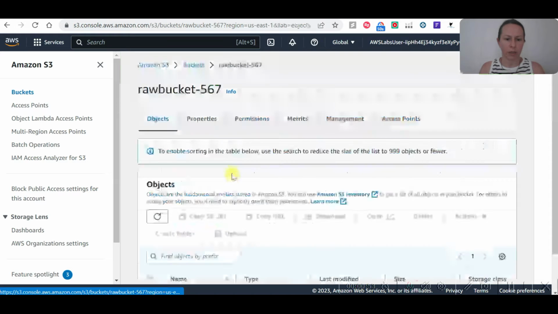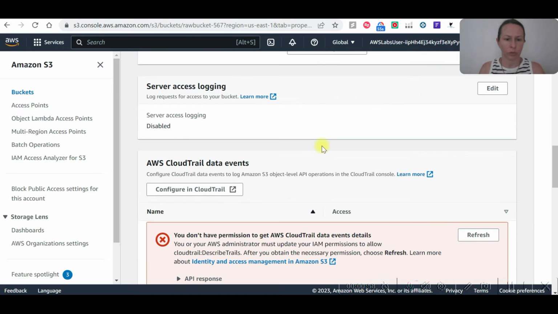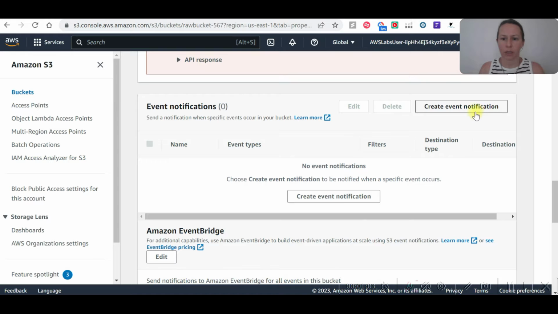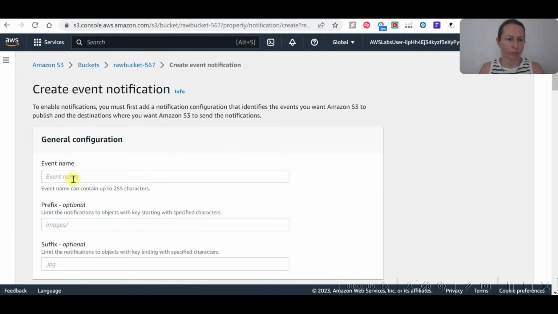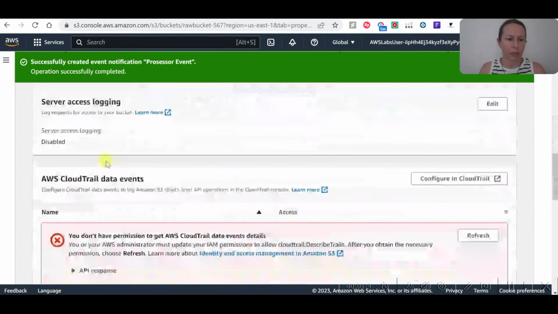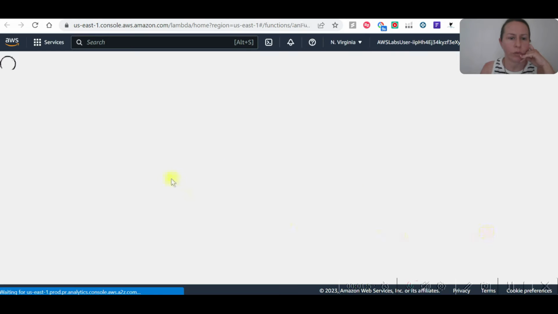Select the raw bucket, properties, go down to event notifications, create event notification, processor event. I just created the event, but I think I didn't capture it, so I'm going to show you again.